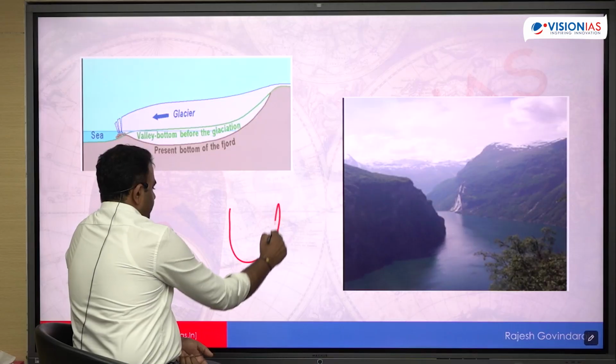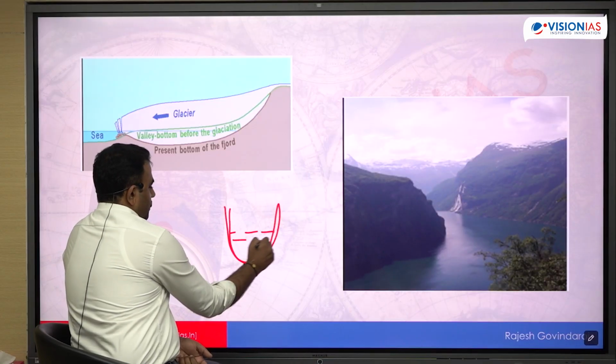Second part. So why do they constitute some of the most picturesque areas of the world? Picturesque मतलब देखने के लिए बहुत सुंदर दिखता है, ऐसा क्यों है? इसका आंसर क्या होना चाहिए? You have to describe their nature. The first, I told you, the glaciation and the retreat of glaciers in this region result in the formation of U-shaped valleys. It gets filled with water.